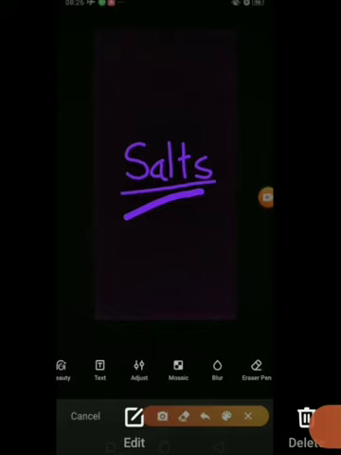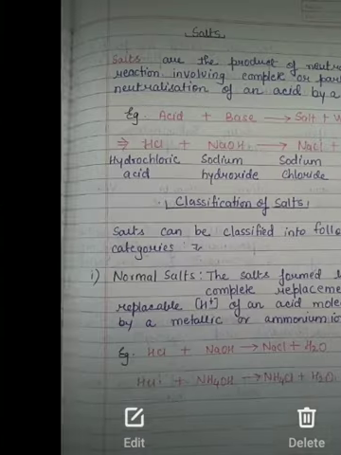Students, earlier we have studied about acids, their classification, their chemical properties, how they are formed and how they react with metals or oxides. So this is all about acids. Then we studied about bases, what bases are, their chemical properties, their reactions. Now, students, we are going to study about salts. Before coming to this, you must recall the neutralization reaction, because through it we can easily form these salts. Okay, so now let's start.